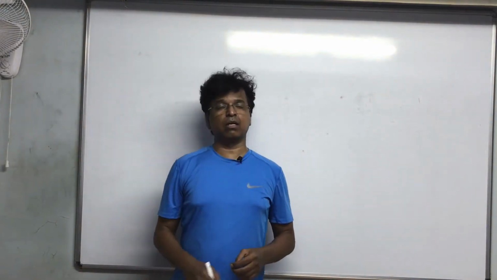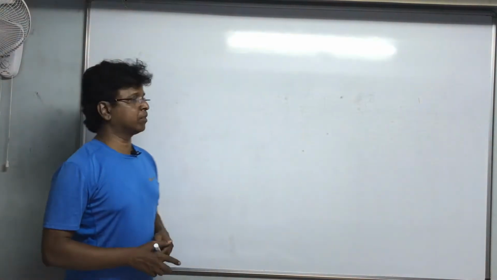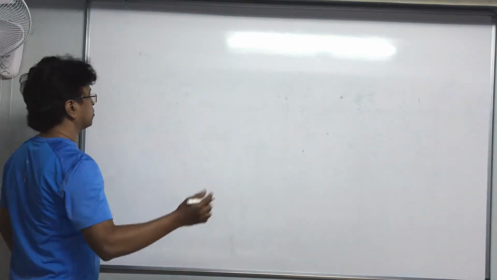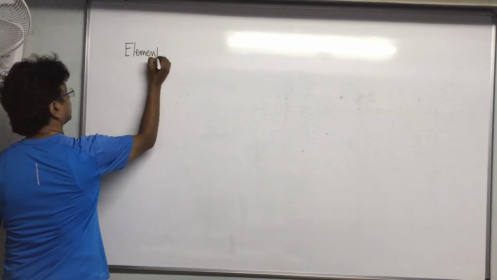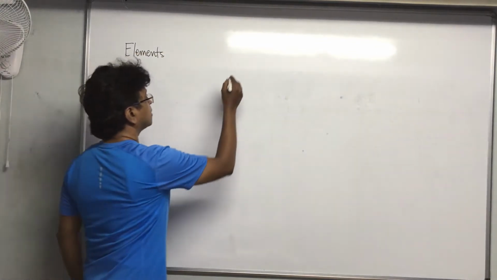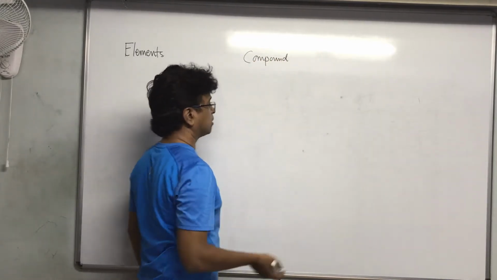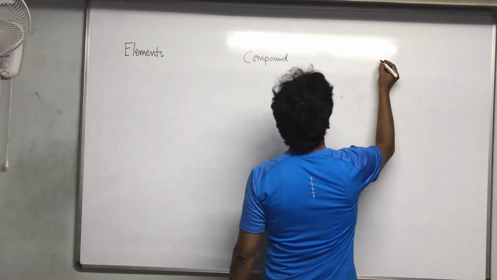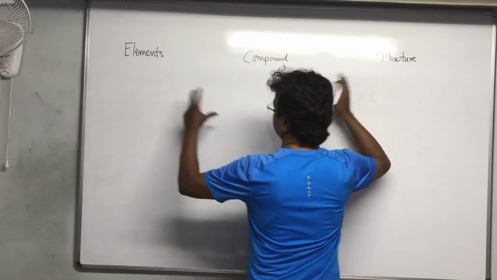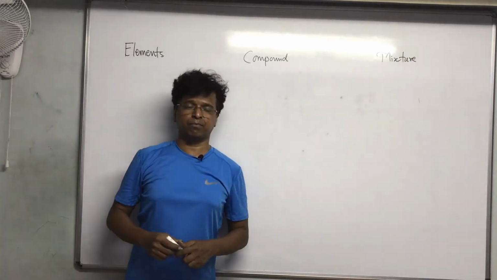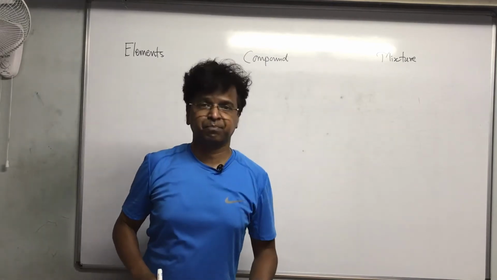Next we have to understand pure substances. Pure substances are further divided broadly into three types. One is elements. This is a very important topic, the core topic. The other one is compound. I'll again try to explain them while distinguishing them. And the other one is, of course, mixture. We have learnt about them, but then we have to understand them in distinguished form. Now you will understand mixture in an even better way.